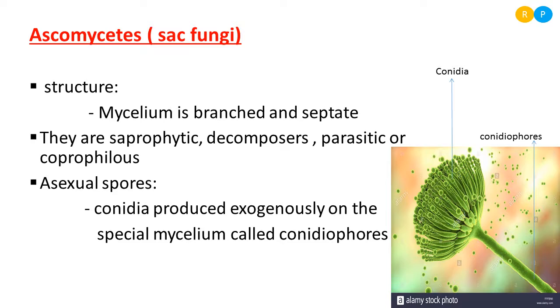So conidiophores are the fruiting body. Actually, they grow perpendicular to the substratum. As I told, hyphae are of two types, vegetative hyphae and reproductive hyphae. Vegetative hyphae always grow along the substratum, and the reproductive hyphae grow perpendicular to the substratum. Clear? So conidiophore is a reproductive or fruiting body. This conidiophore is meant for the formation of conidia. Clear, right? So you have to remember two terminologies here, conidia and conidiophores.